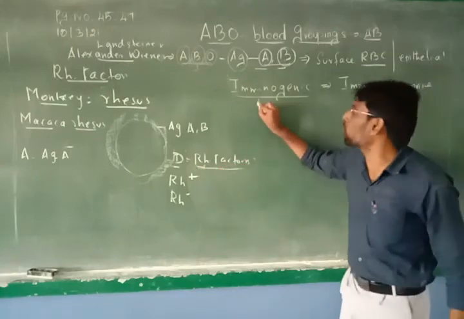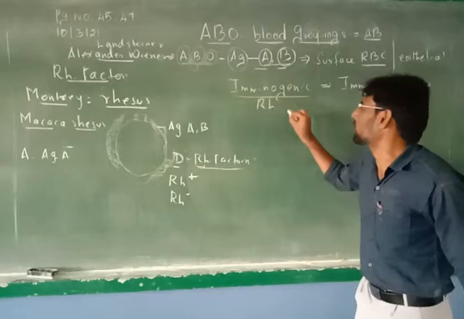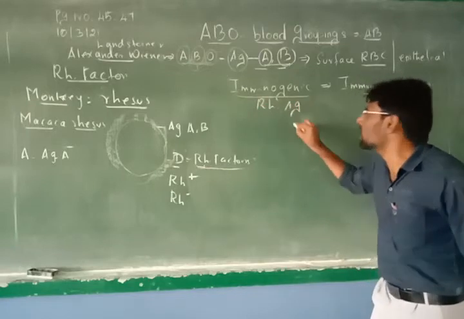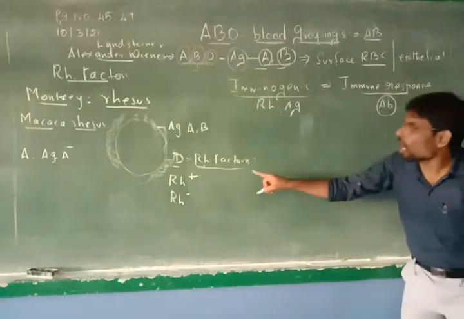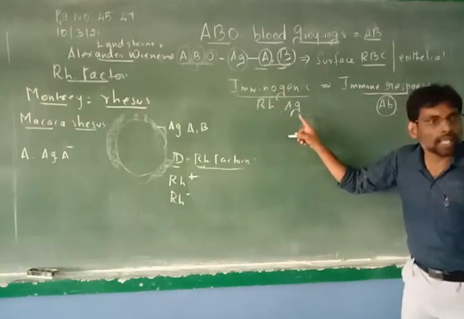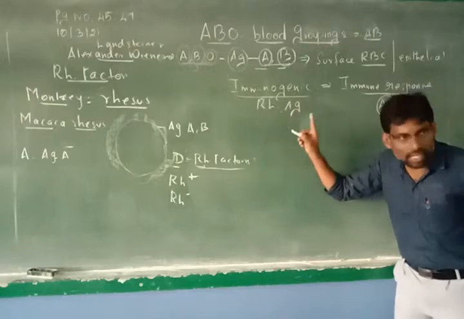That means what do you mean by this? RH factor or RH antigen will initiate antibodies. Understand? Immunogen means generate antibody. We call RH factor as immunogen.